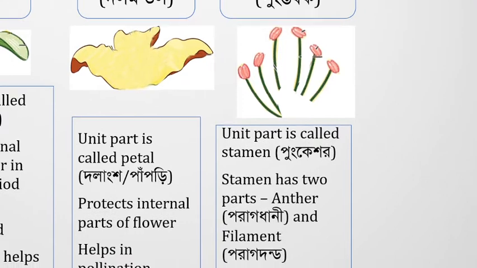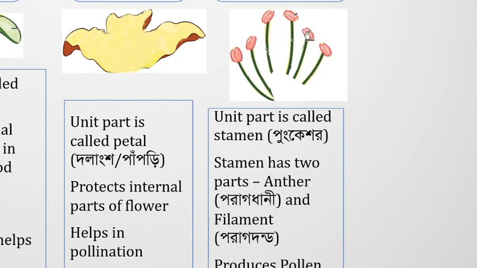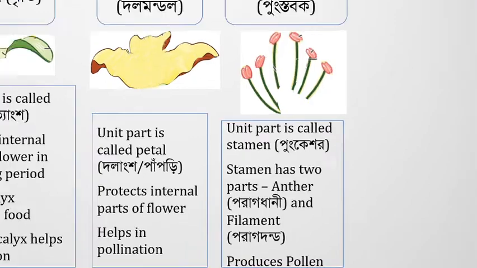Each stamen has 2 parts. The top one, here the pink one, is called the anther, and the rod-like, tube-like shape is called the filament. Inside these anthers, pollen grains are produced, which ultimately produce male gametes.